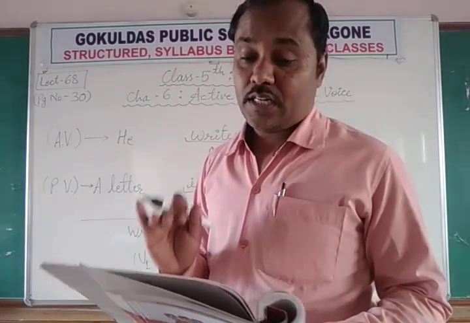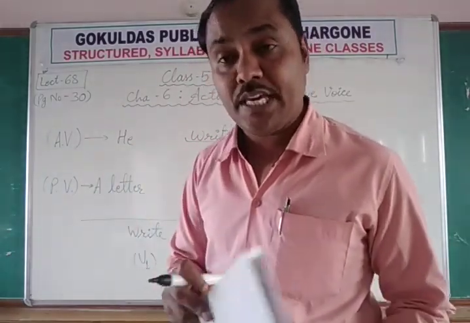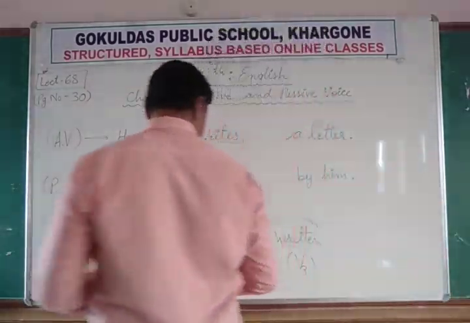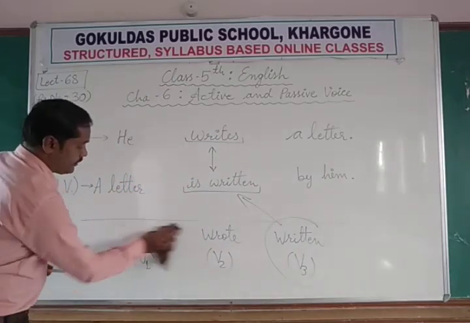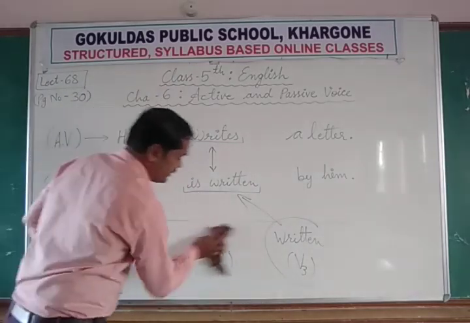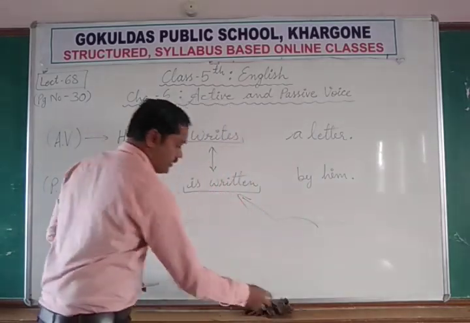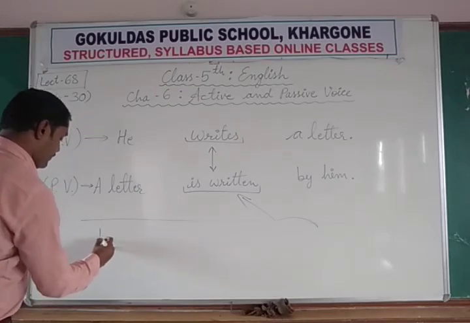But the third form of the verb is used with a suitable form of be. Now what is the suitable form of be? That you need to learn. Let me tell you what is the suitable form of be.